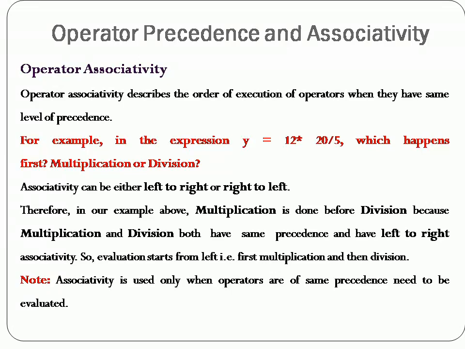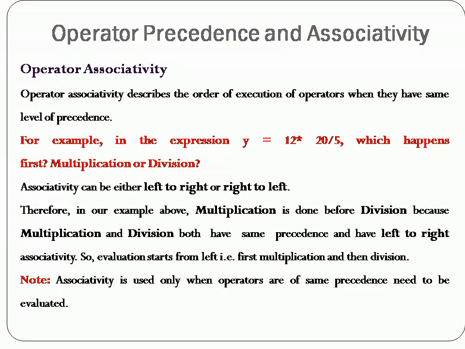Whether 12 into 20 first or 20 divided by 5 first? Which happens first, multiplication or division? Now this is where operator associativity comes in. Associativity is decided based on rules like left to right or right to left. Based on that the operator will get executed.